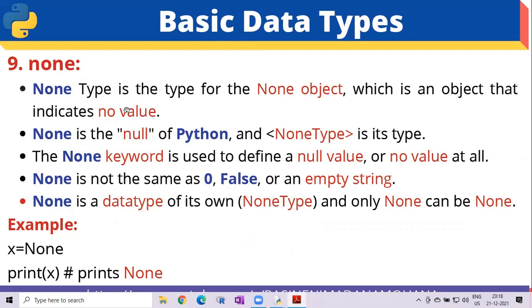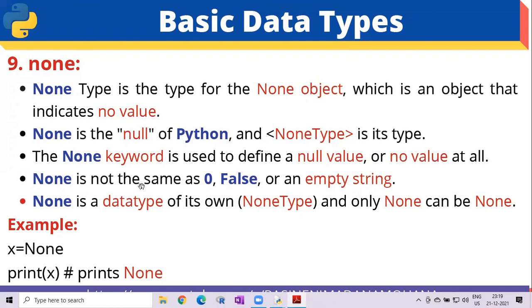So None is the type for the None object, which is an object that indicates no value. None is the null of Python and its type is NoneType. Whenever you use this value, its type is displayed like this: NoneType. The None keyword is used to denote a null value or no value at all.